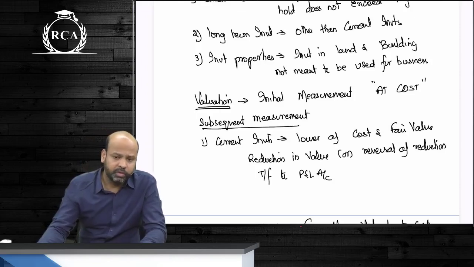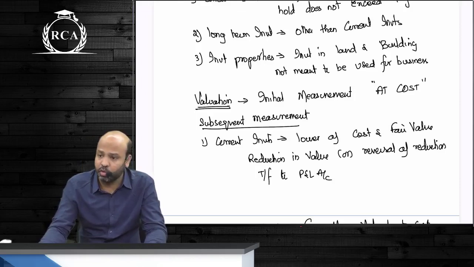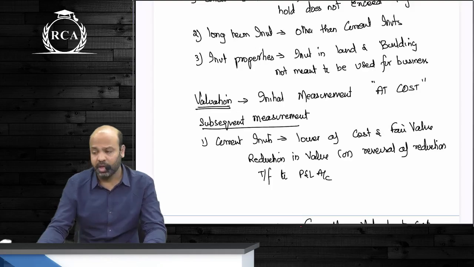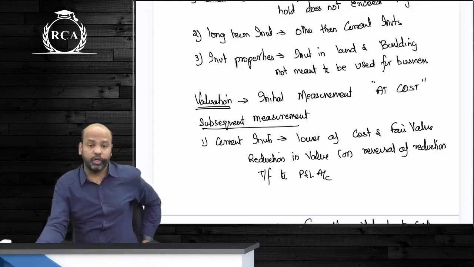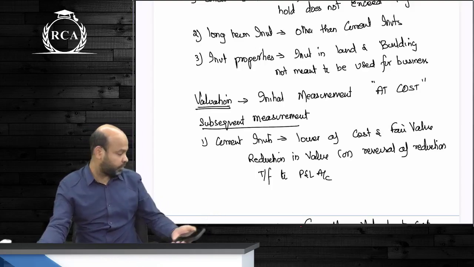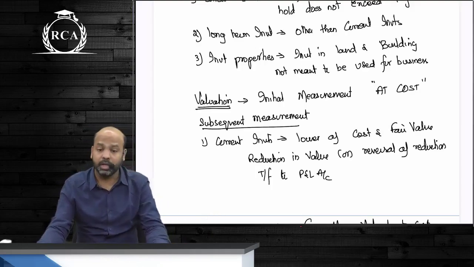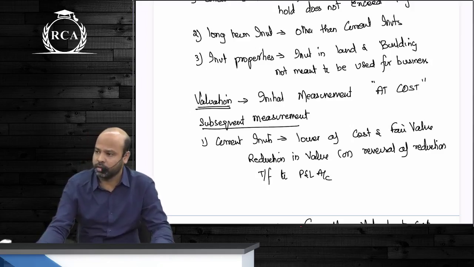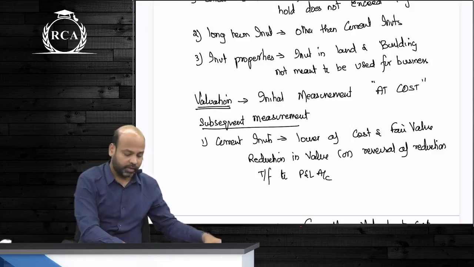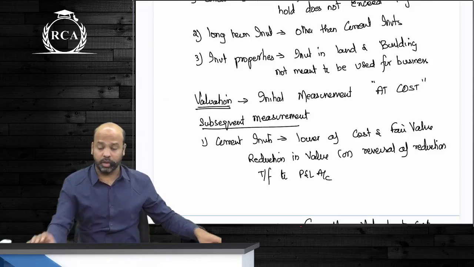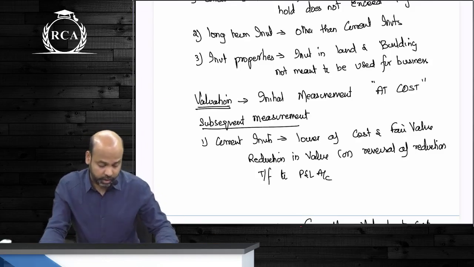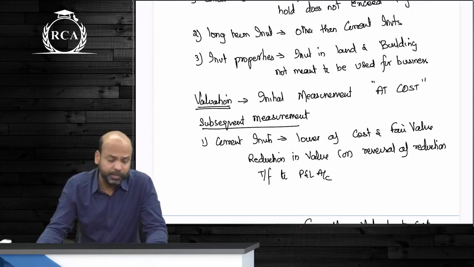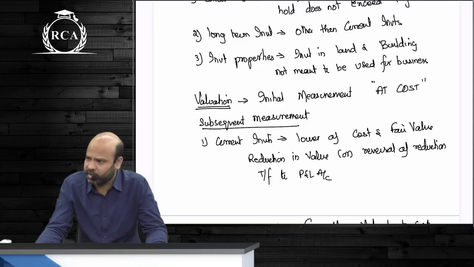Are we clear, guys? So long-term investments, when they're normally valued at cost, you do make a provision for decline in the value of investments only if the decline is other than temporary. Subsequently, if there is an increase in the value of investment and such increase, guys, is not temporary, then you can increase the value of investment, guys, but only up to the amount of cost. Next, guys, investment properties should be valued as per the cost model which is prescribed under AS-10. That is the only thing given.